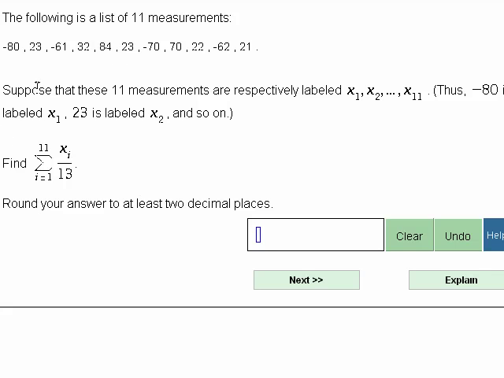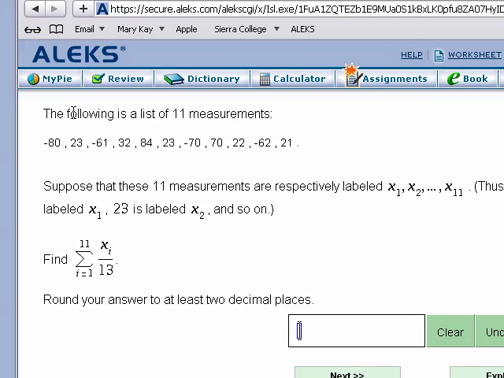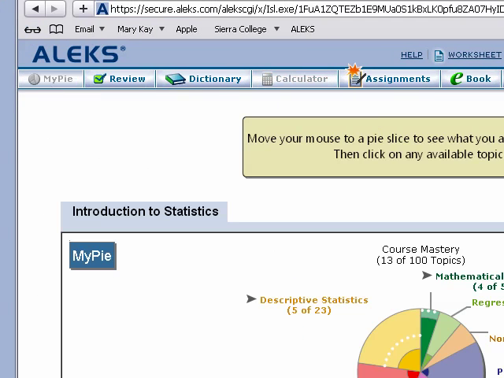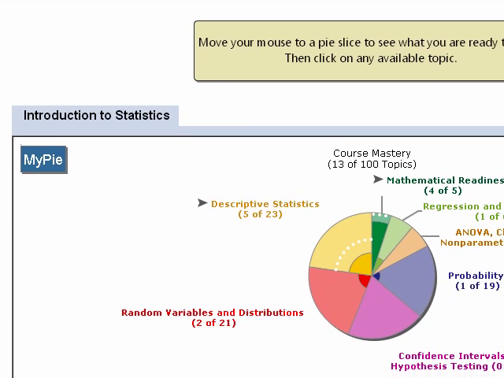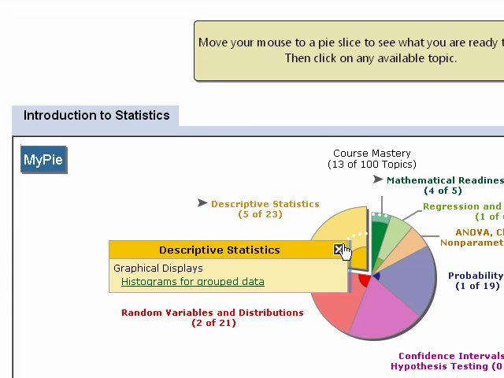If you do this problem 3 times correctly in a row, Alex will add it to your pie. So we'll go ahead and hit back out to my pie. Let me show you what that looks like. It looks like this icon here. And now you'll notice the little white dots. The little white dots let you know where you should go to finish your topics by the deadline.